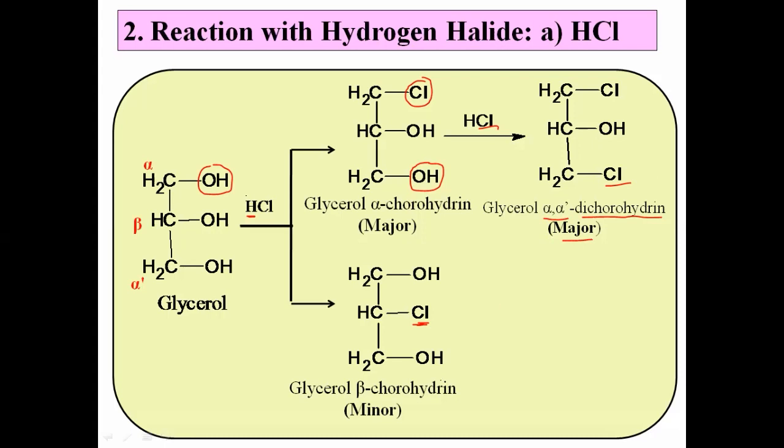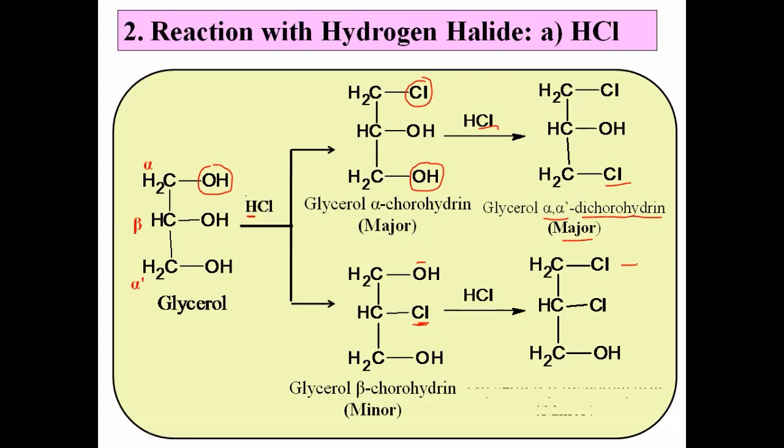Okay, now the second possibility. This particular beta chlorohydrin may react with HCl. याची सुद्धा HCl बरोबर reaction होऊ शकते. Here one primary OH group is replaced by chlorine, and there is again formation of dichlorohydrin. इथे सुद्धा dichlorohydrin तयार होतो if we are using excess of HCl. But what should be the name of the second compound? Yes, it is glycerol alpha beta dichlorohydrin, and this is minor.